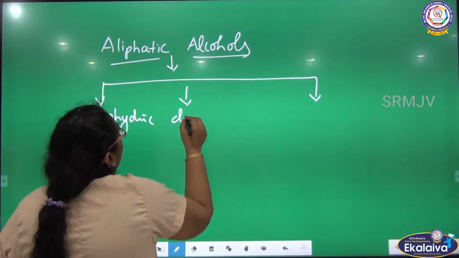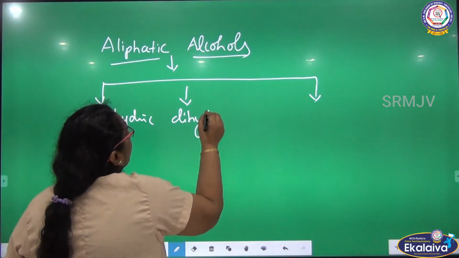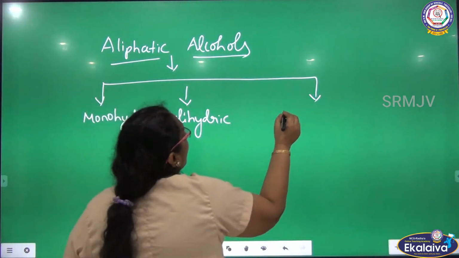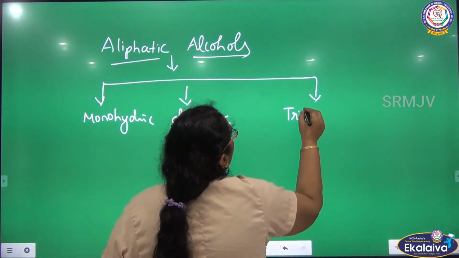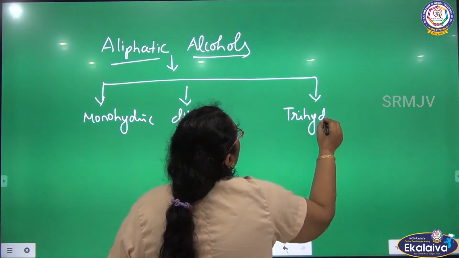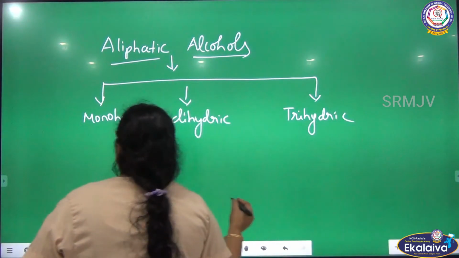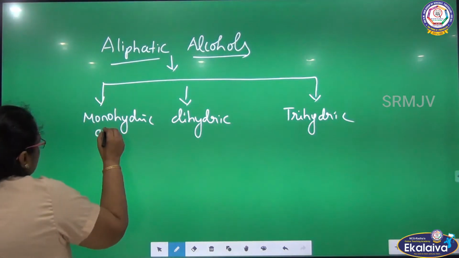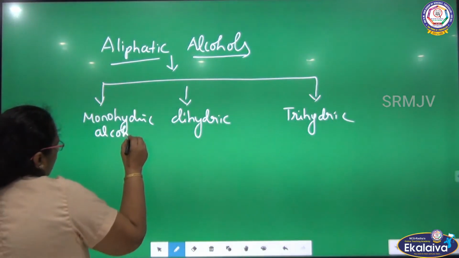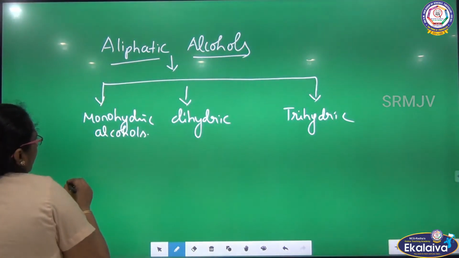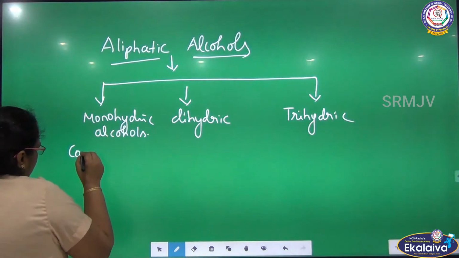Monohydric, dihydric and trihydric. What is monohydric alcohol? Monohydric alcohols are those which have only one OH group.